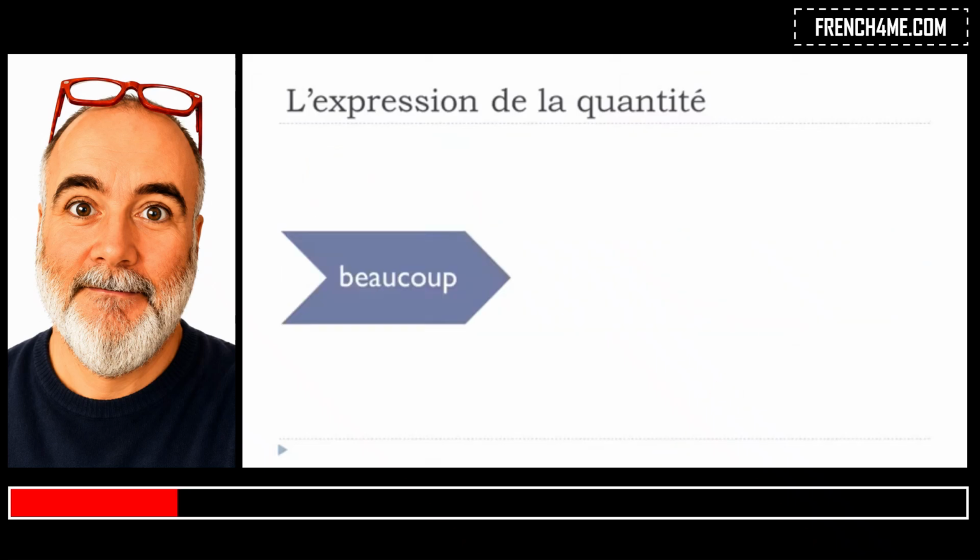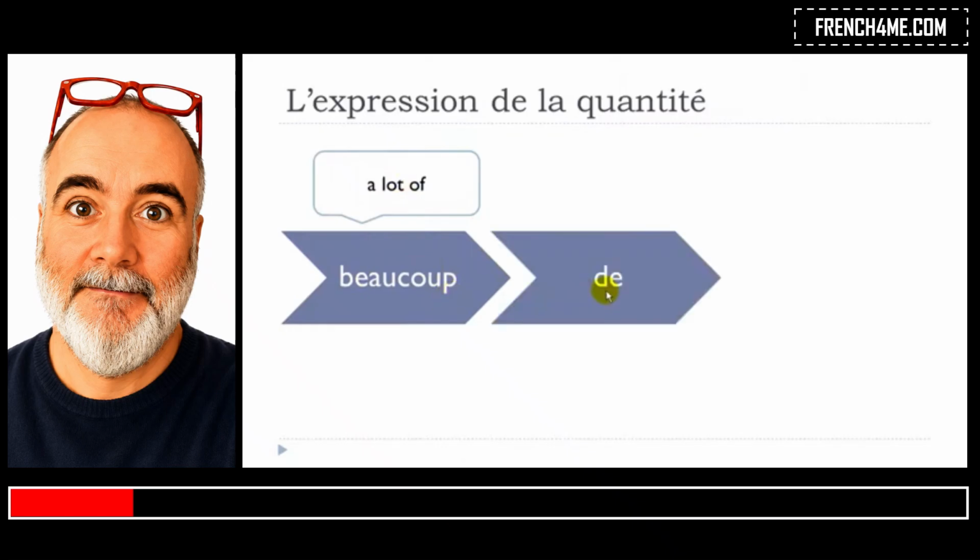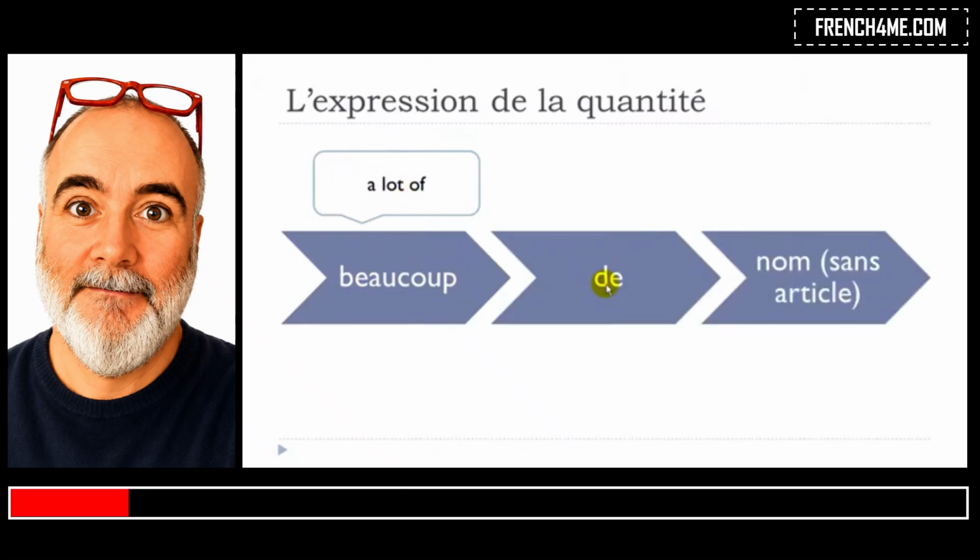If you want to use beaucoup, beaucoup means a lot of. It looks a bit strange, huh? Beaucoup, like that. Remember, you don't pronounce the final P, okay? And then you get this combination of vowels, E, A, U, and you get the sound O. So technically it's beaucoup, okay? So it's not difficult to produce orally. Beaucoup, a lot of, okay? Same construction, you will have to put de after, and then the noun without the article, okay? A lot of, beaucoup de, and the noun without the article.